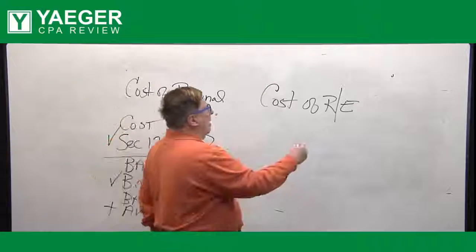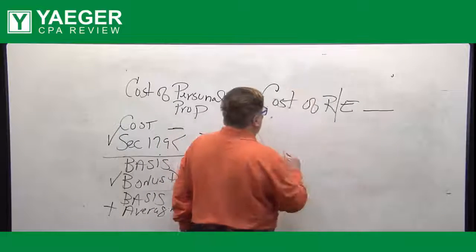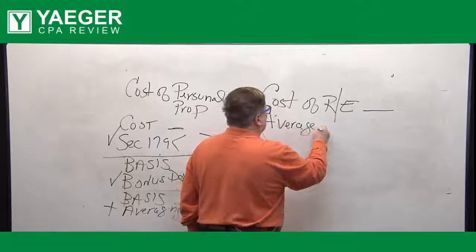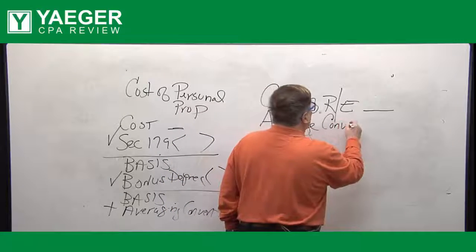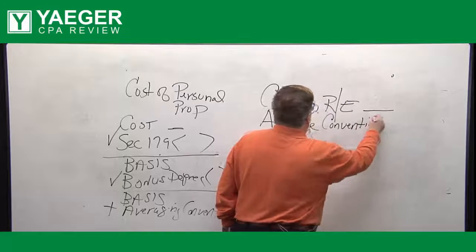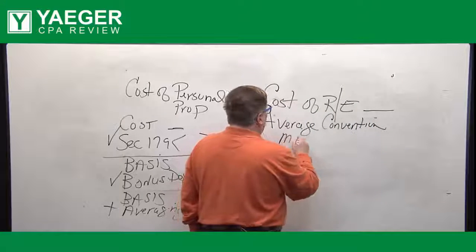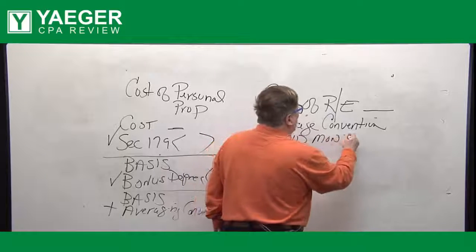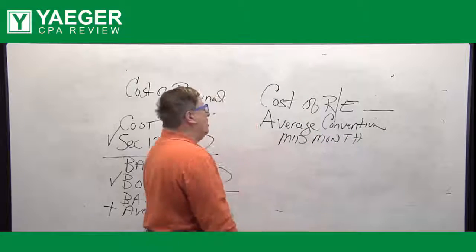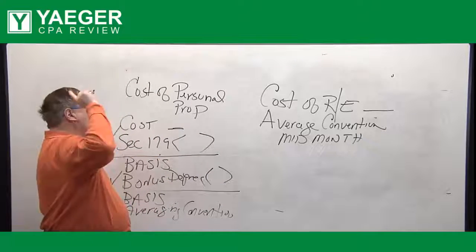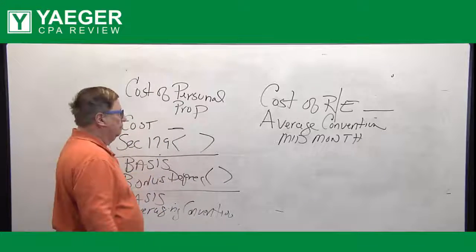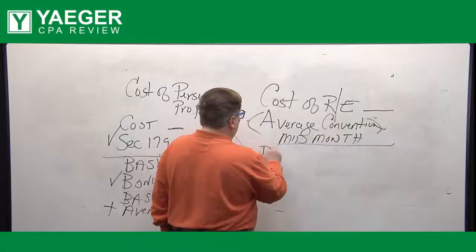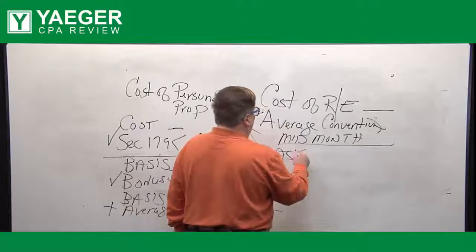Whatever this amount is, for the first year, you will apply the averaging convention amount, which, if this is real estate, is only the mid-month method. And remember, the averaging convention is the maximum depreciation you take for the first year only. And then you'll have your basis if you decide to sell the asset.